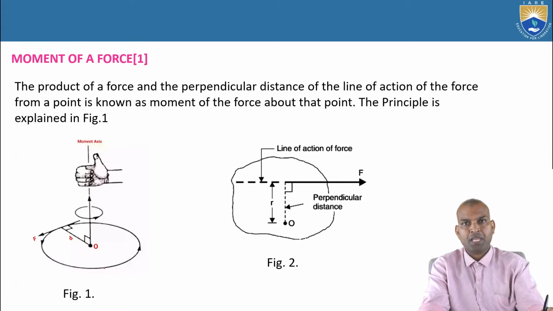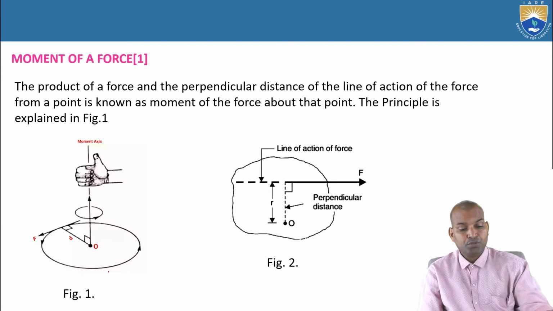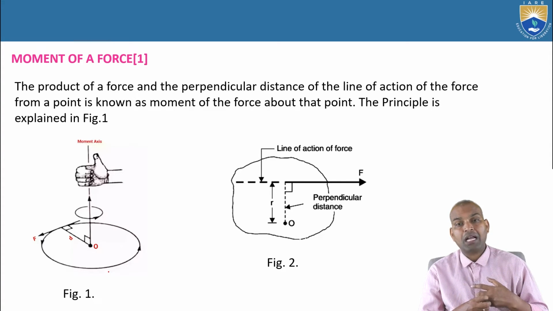That is the introduction. Now, what is the direction of the moment of a force? There are two types of moments: one is clockwise moment, another is counterclockwise moment. The effect of a moment is that it gives rotary motion to the body.